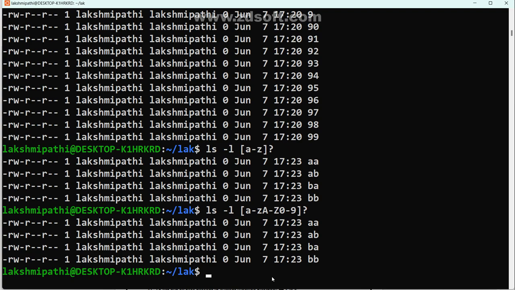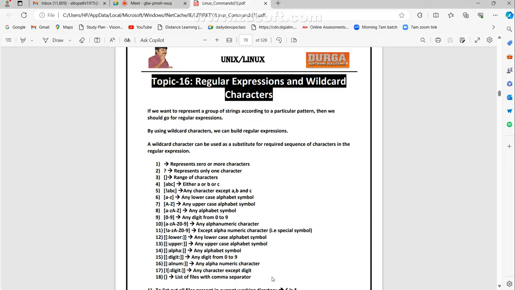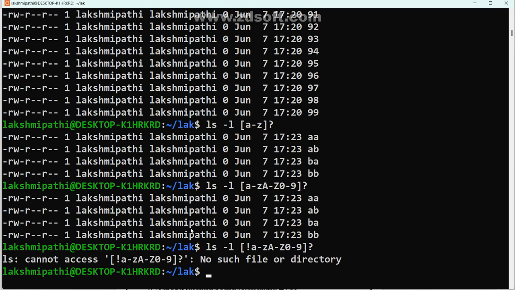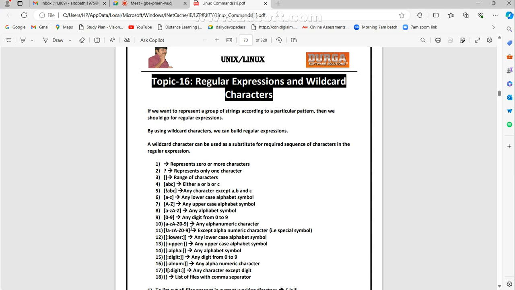You got it. Similarly, I use capital A to capital Z, small a to small z, capital A to capital Z, 0 to 9. Even that too I mention. Other than this, here you are using the exclamation not symbol. Other than this, such items are not there. That's why it is not showing.